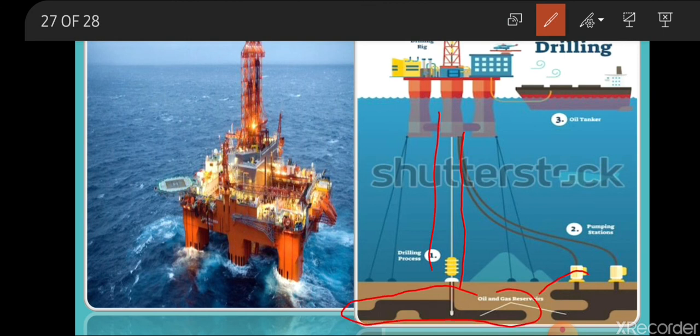This is used for extracting oil from deep inside the earth's surface. I hope it is also clear to you. Drilling is used for underground mining also, to drill out and extract natural gases or oil from the surface of the earth. Students, I hope this much is clear to you all.